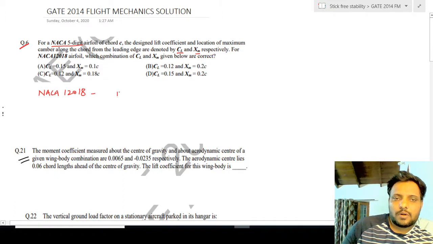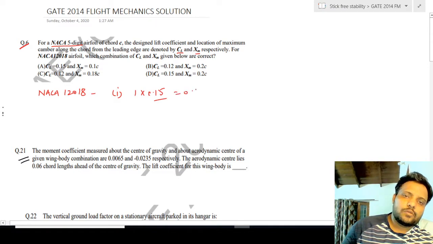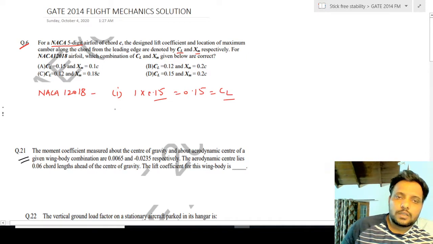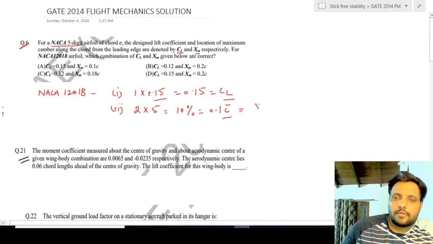The first digit, when multiplied with 0.15, gives the value of CL. Then the second digit, when multiplied with 5, in terms of percentage gives the location of maximum camber, so 0.1 C.